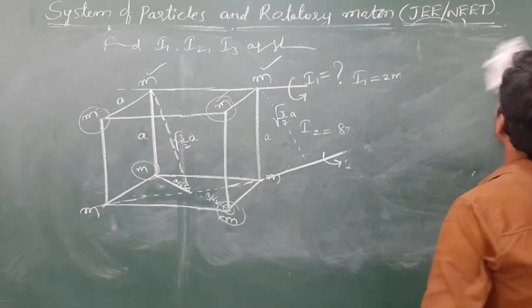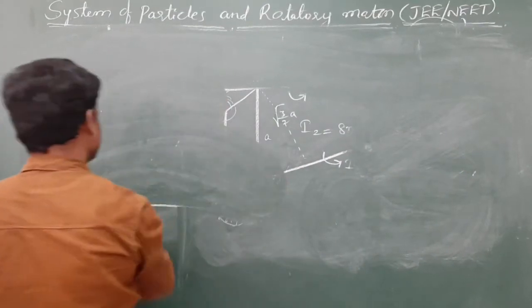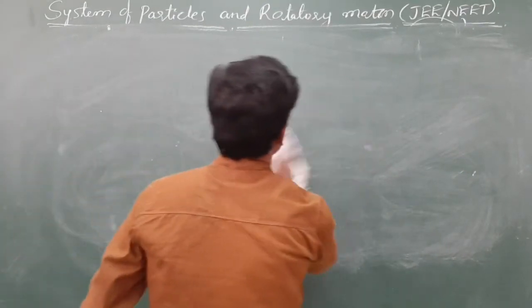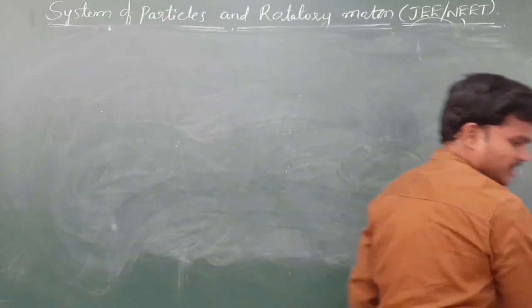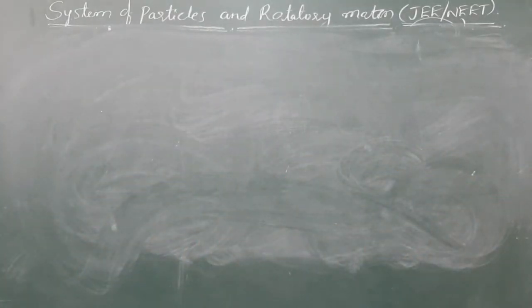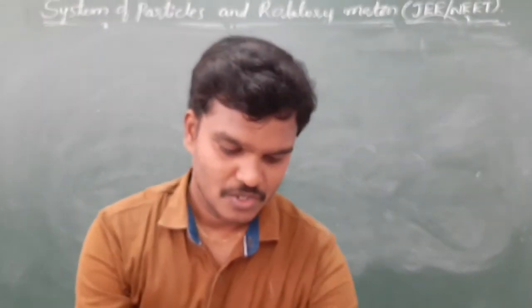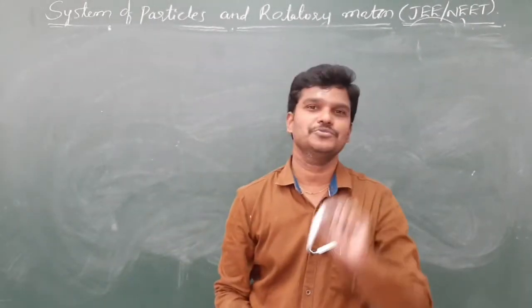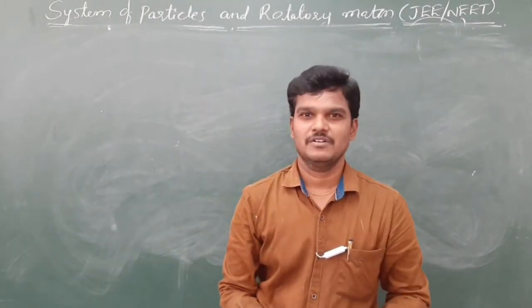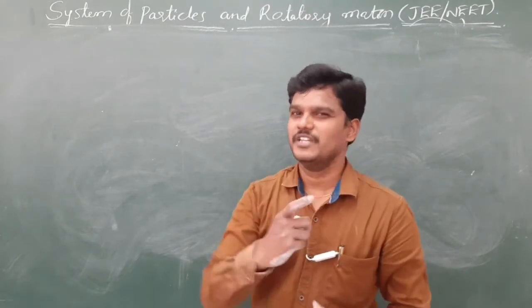And next, see, the next target is we have to find the moment of inertia of different objects. So that is our target. To find the moment of inertia of different objects, we have to use two theorems. I think you learned those two theorems in your regular classes. Let me give the formula.